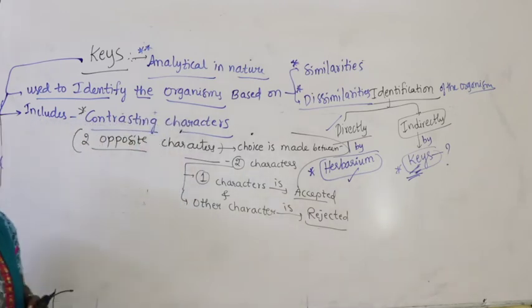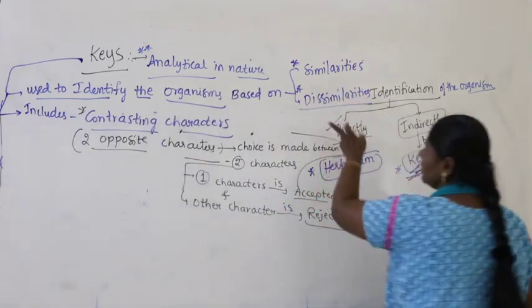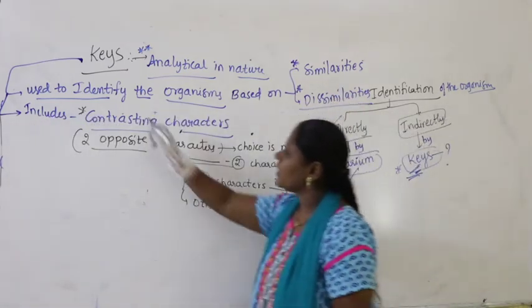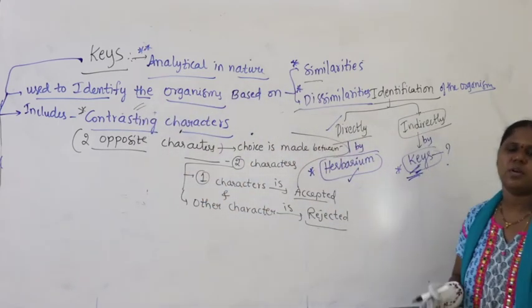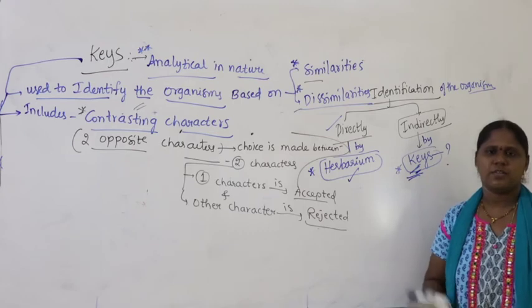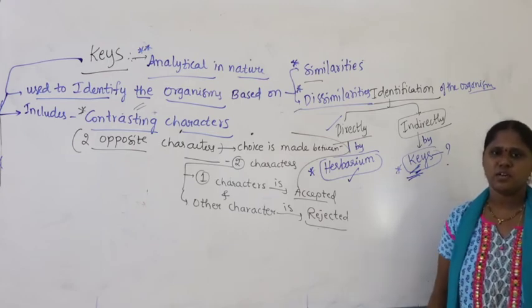What is the meaning of this? For example, how are keys used for identifying the organism based on similarities and dissimilarities? Try to understand the first statement: similarities and dissimilarities. What is the meaning of this?